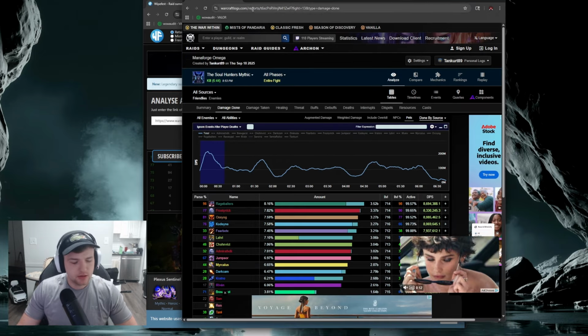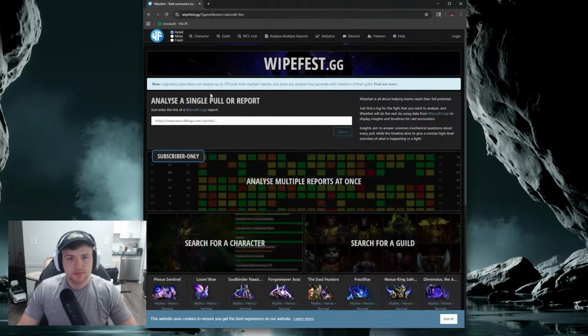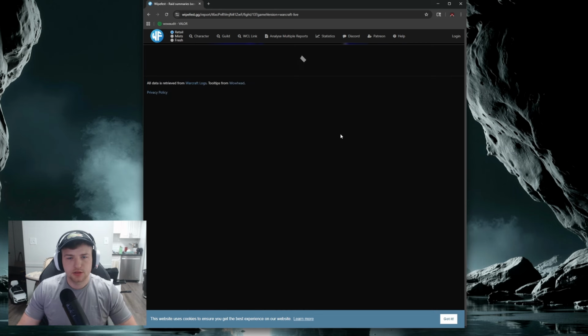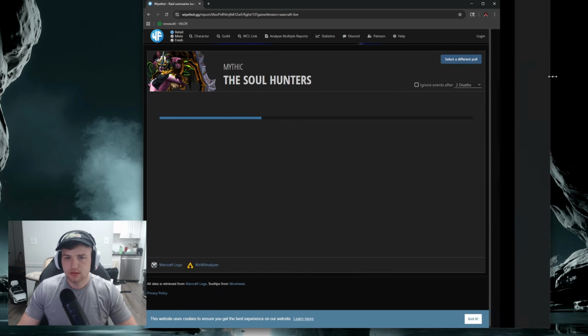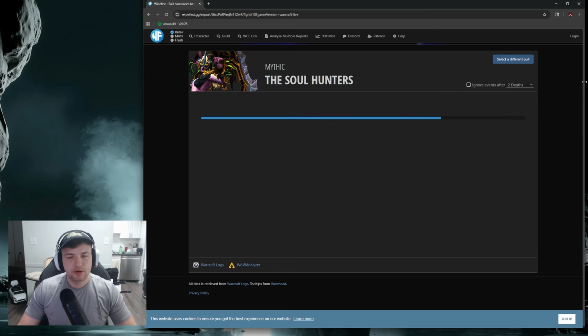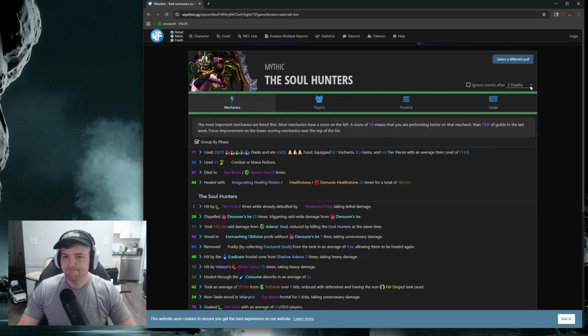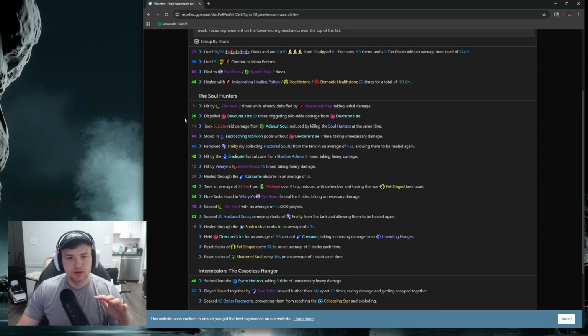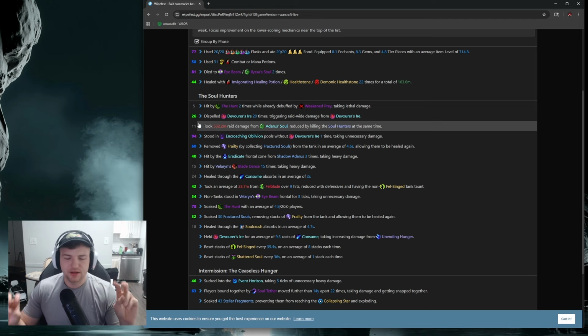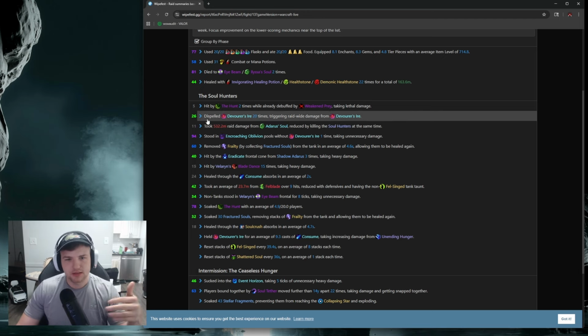So I have this log here for Soul Hunters. I'm going to copy this and paste it in here to search the report. Makes this a little bigger. It's going to go ahead and import it all. It's going to tell me a lot of useful information, right? So it gives you parses as well, which you really have to analyze to know whether they're meaningful or things that you didn't really have issues with, so it doesn't matter so much.